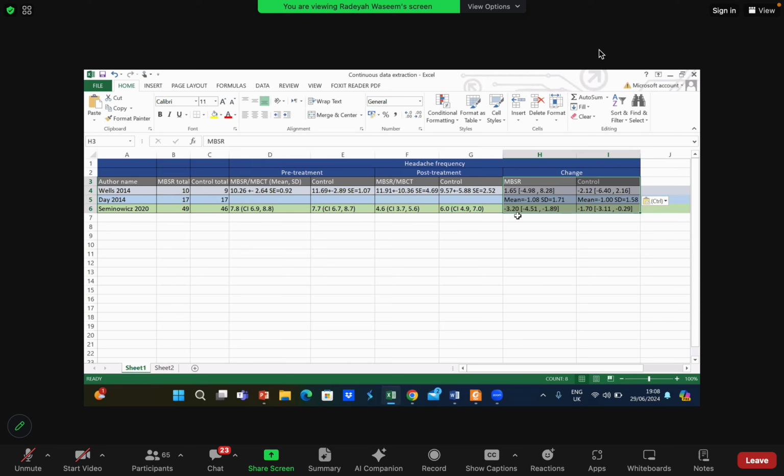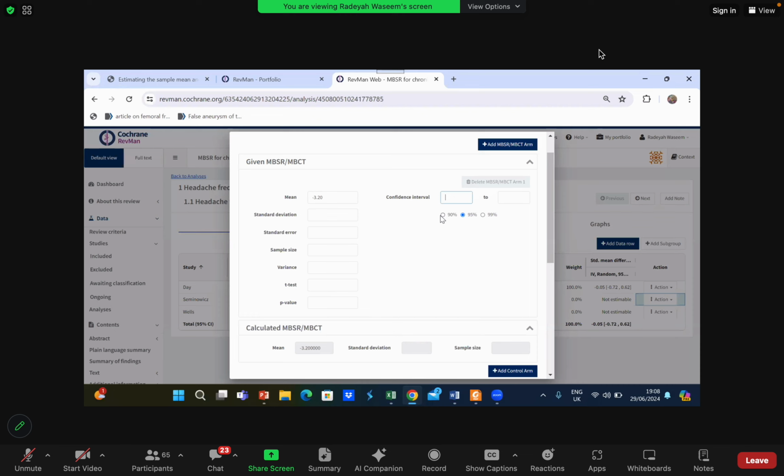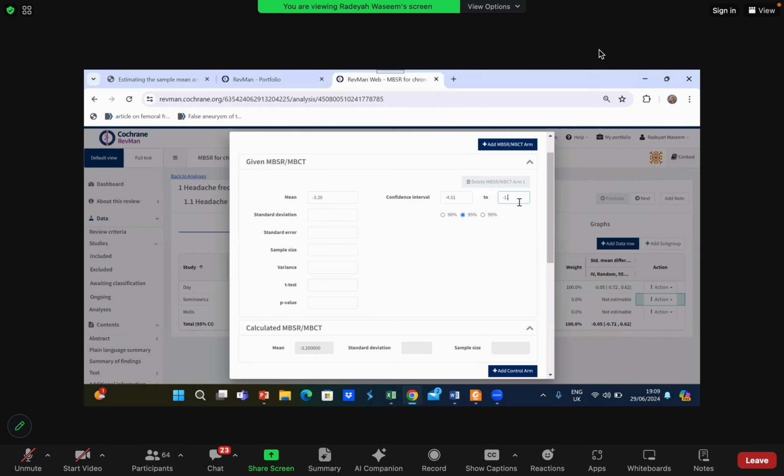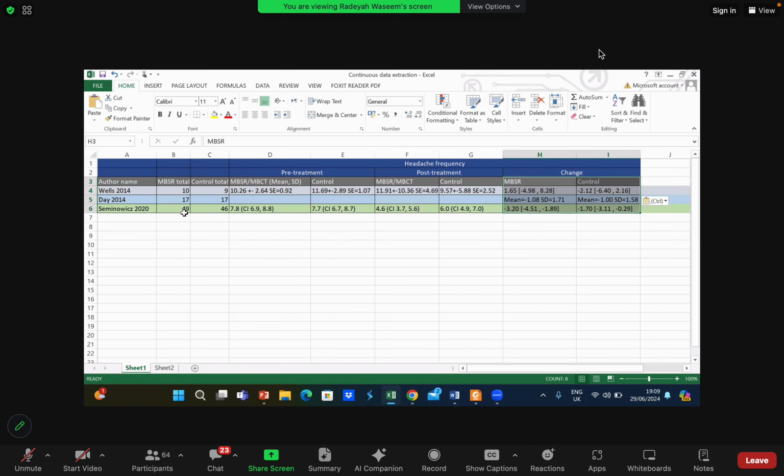Okay, minus 4.51 to minus 1.89. Yes, to minus 1.89. Okay, and we will enter the sample size. Sample size for the MBSR group, that is 49.